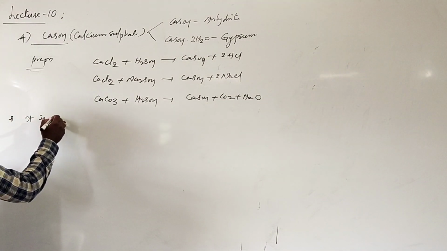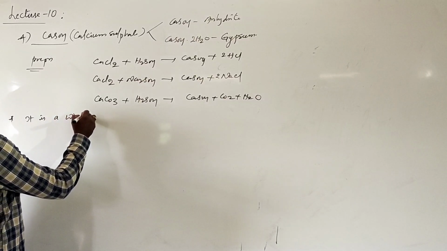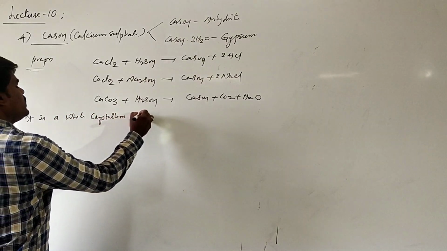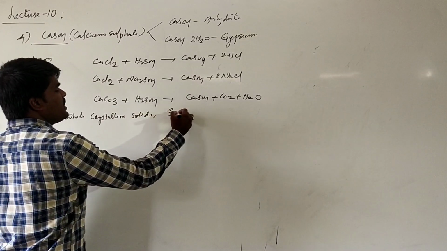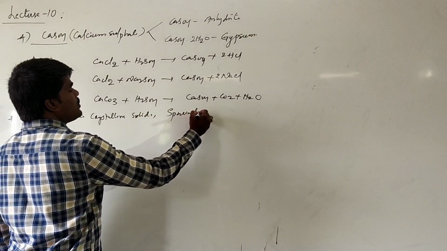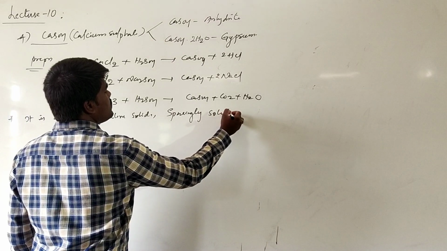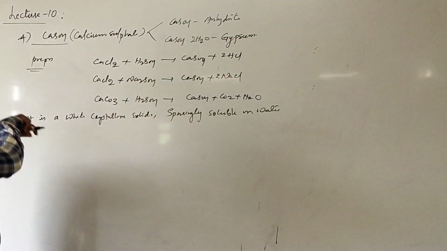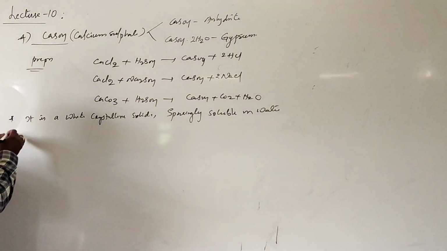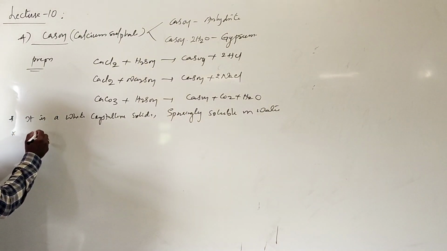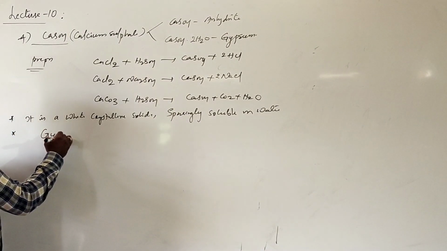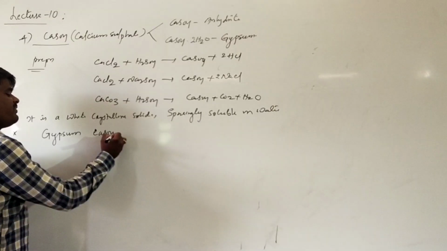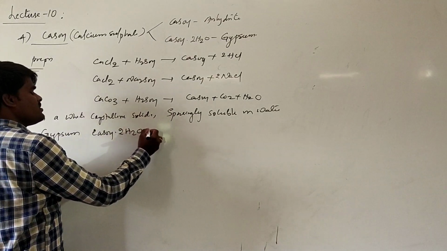It is also a white crystalline solid, sparingly soluble in water. We are talking about gypsum. What is the formula of gypsum? It is calcium sulfate 2H2O that is called gypsum.